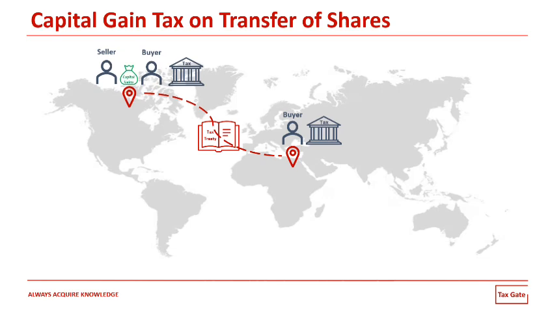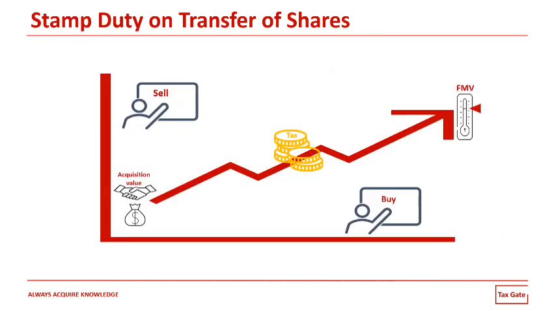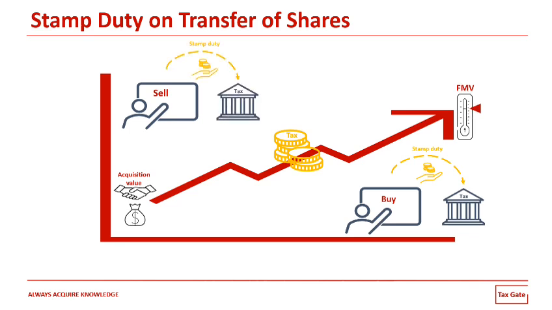Good. Now let's move to the stamp duty implications. Stamp duty is almost always applied on the buyer or the shares transferee. However, in some jurisdictions it would apply on both shares transferee and transferor as well, either resident or non-resident. So, it is very important to assess the stamp duty implications of a share transfer and ensure being compliant with tax regulations of the relevant tax jurisdiction.